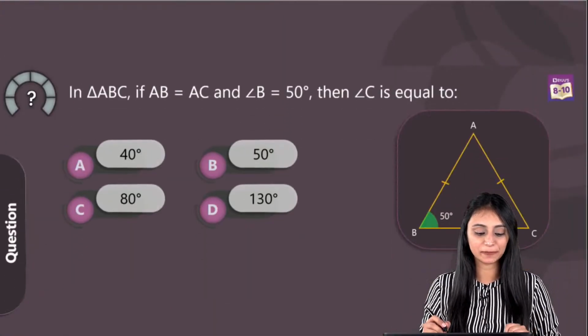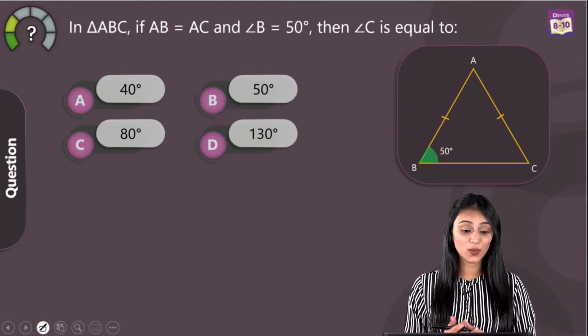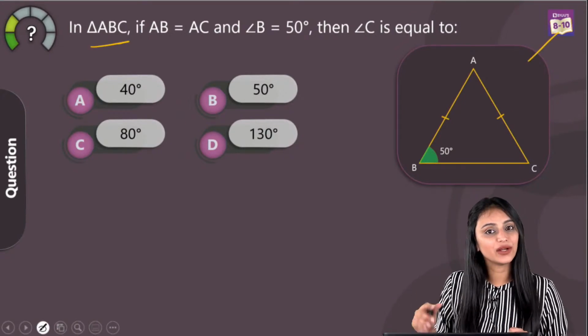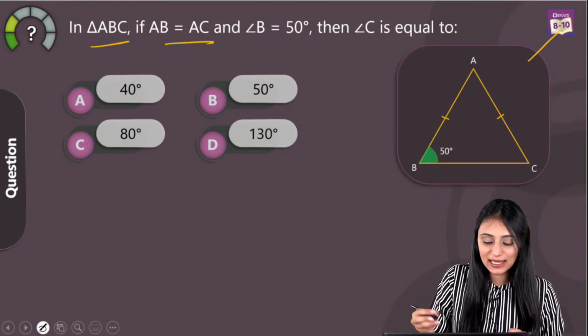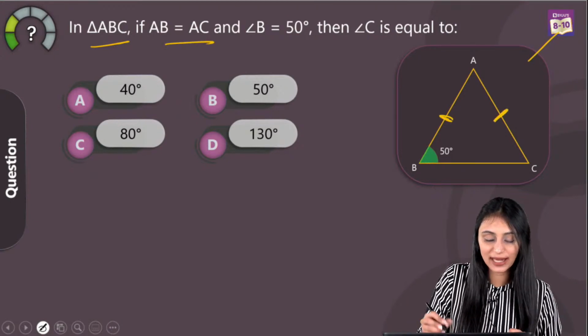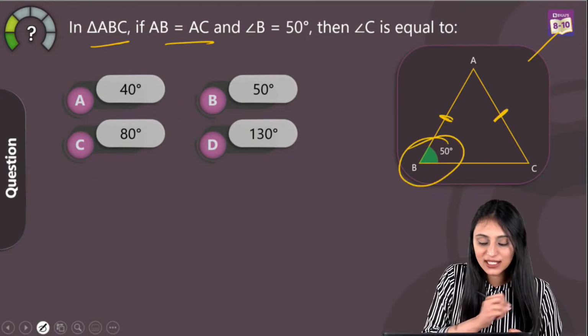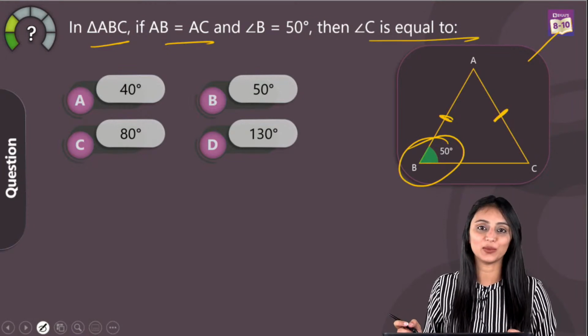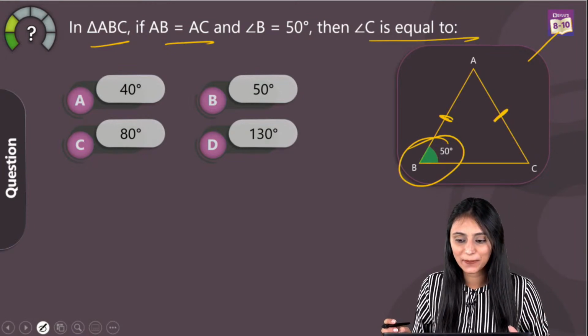So let's move ahead. Now in this question, we are given a triangle ABC. The figure is already drawn for us. AB and AC are already equal. These are the two sides, they are equal. Angle B is given, that's 50 degrees. So what is angle C going to be? So this is an easy one, right?